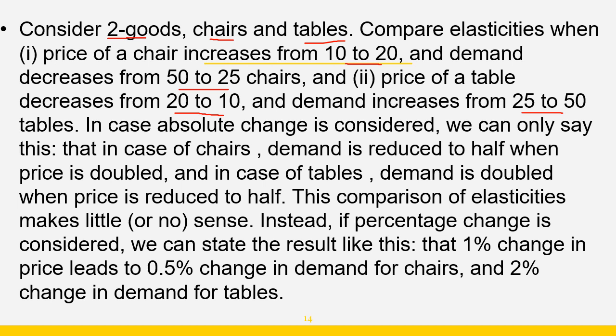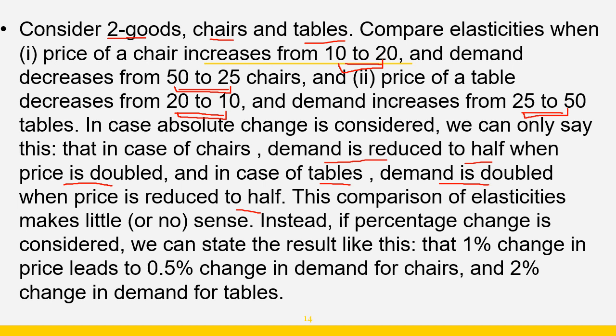Okay. Now if I consider absolute change, then we can only say that in the case of chairs, demand is reduced to half, from 50 to 25, when price is doubled from 10 to 20. And in the case of tables, I can say demand is doubled, from 25 to 50, when price is reduced to half, from 20 to 10.